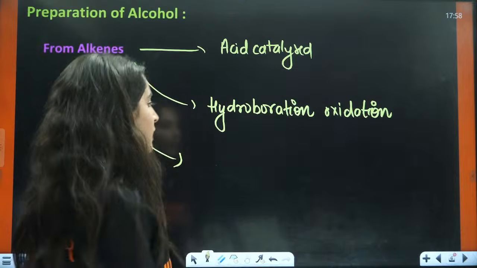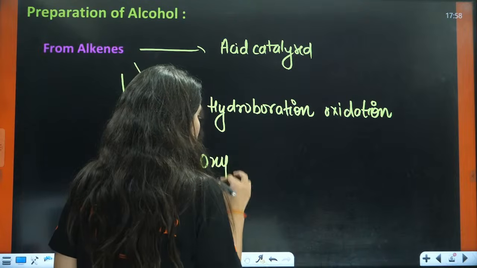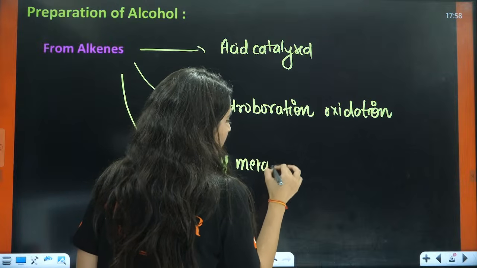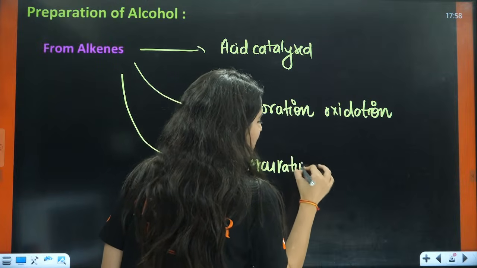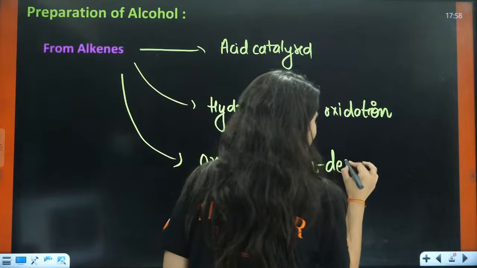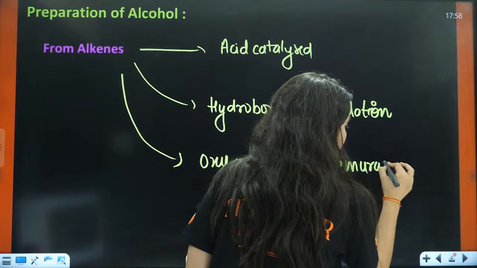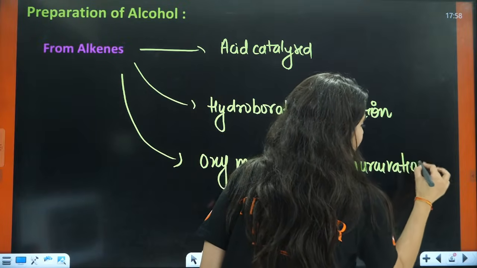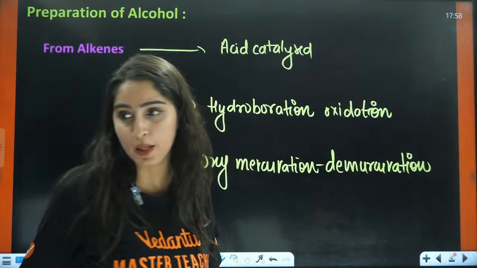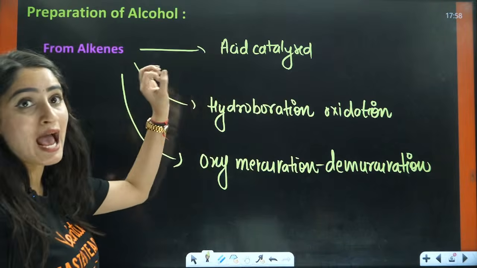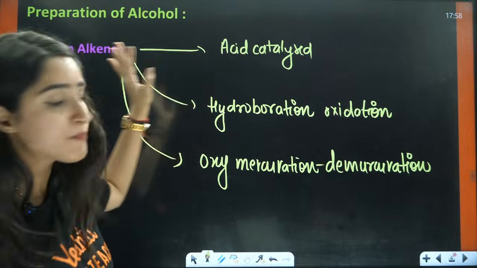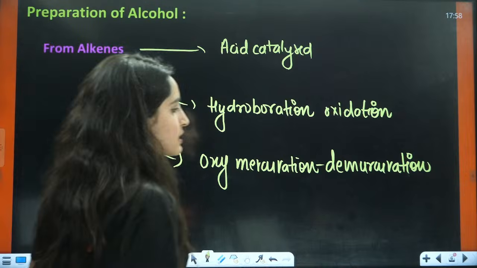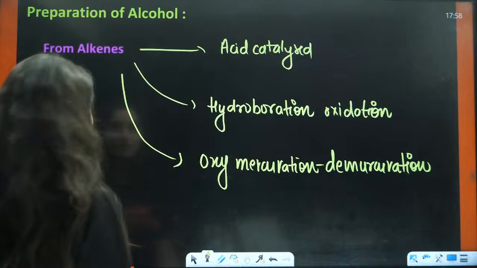Third is going to be oxymercuration, demercuration, and very important, 3 types, right? Very important. So first is your acid catalyzed. Let us talk about what is acid catalyzed and how to do it.